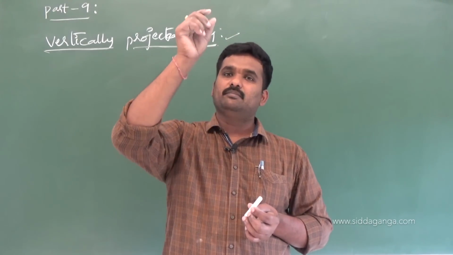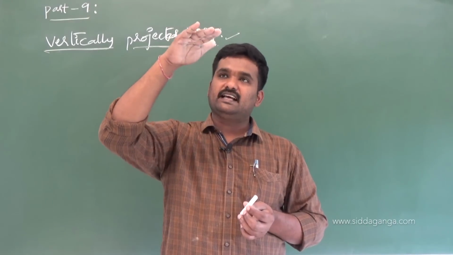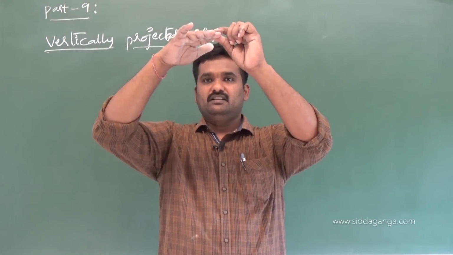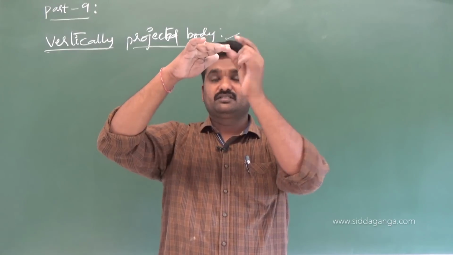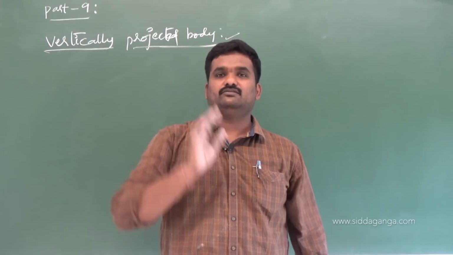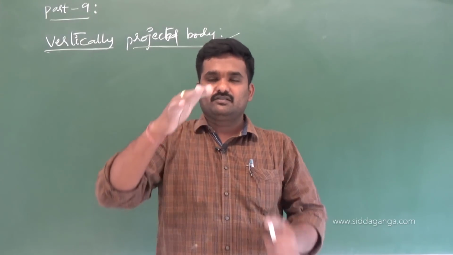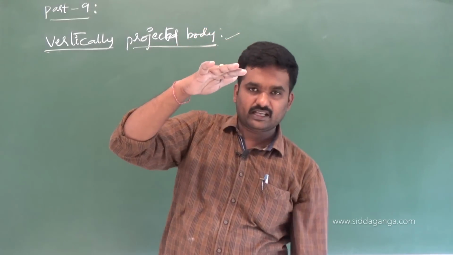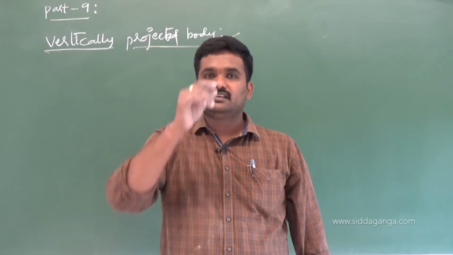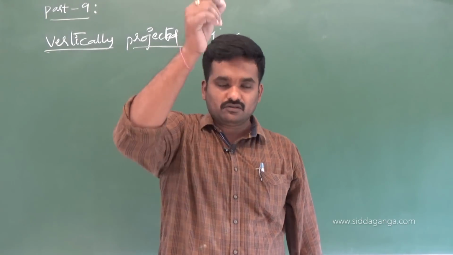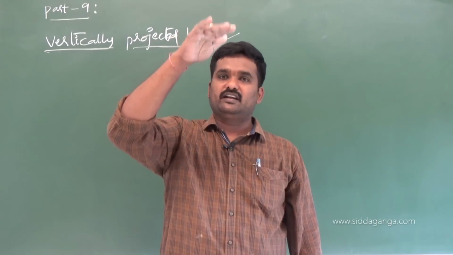Slowly as it goes up, its speed goes on decreasing. As it reaches the maximum height, what happens? Its velocity will become 0. Even if its velocity becomes 0, there is still some acceleration acting throughout the motion, in the downward direction only. That is g. So after reaching the maximum height, it makes a transition back in the opposite direction. g is pulling it down, hence it is going to fall down from the maximum height it has reached.